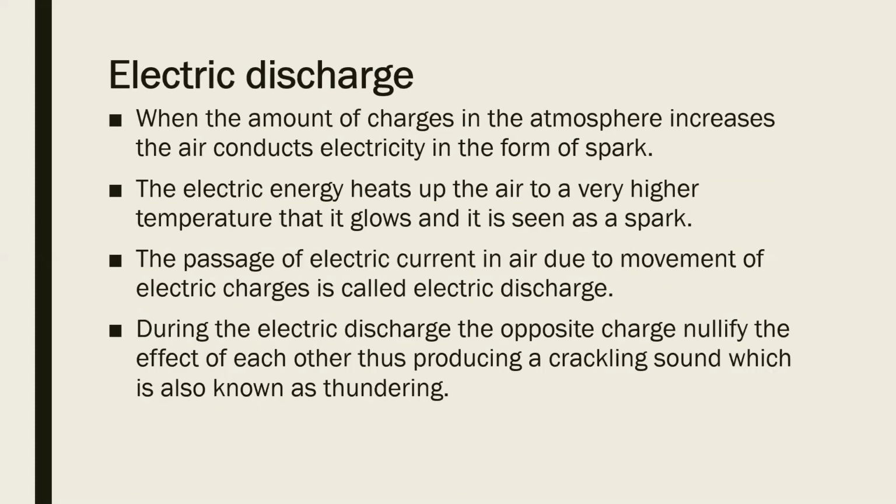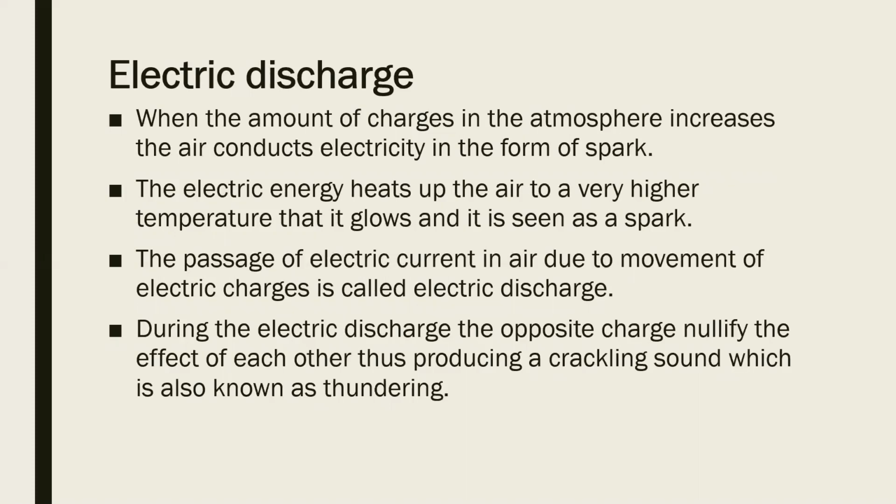The last topic is electric discharge. Now, what is electric discharge? Generally, we know that air is a poor conductor of electricity, a bad conductor of electricity. Air does not conduct electricity, but sometimes when the amount of charge in the atmosphere keeps increasing, when there is a very high amount of charge in the atmosphere, the air conducts electricity in the form of a spark.